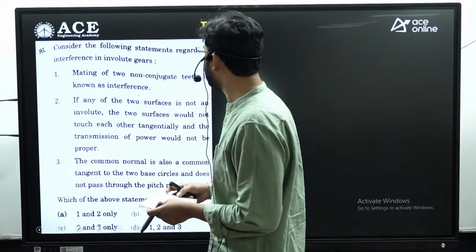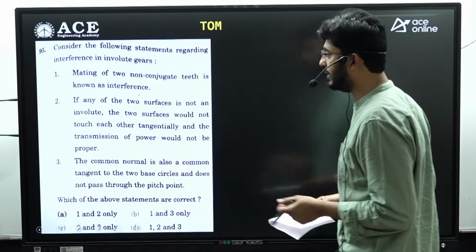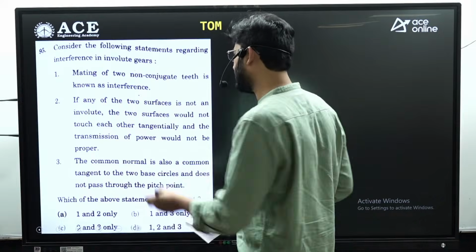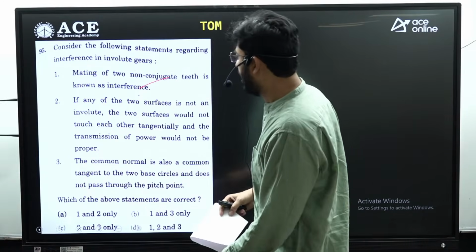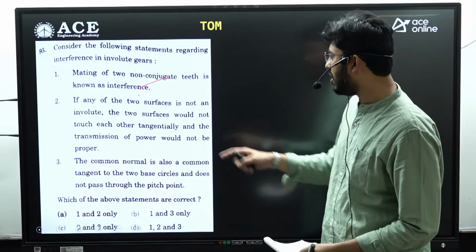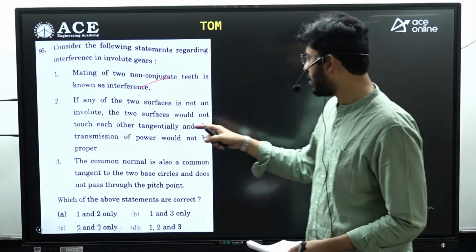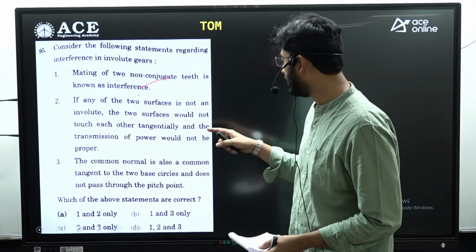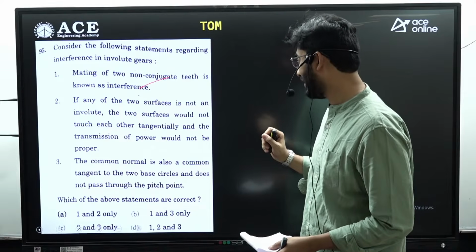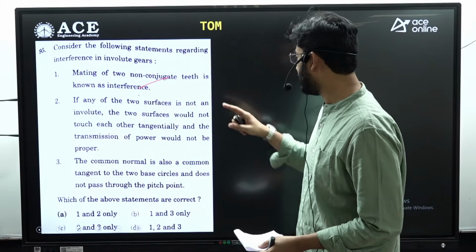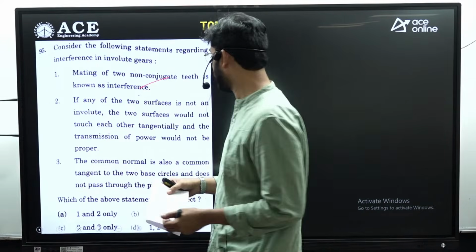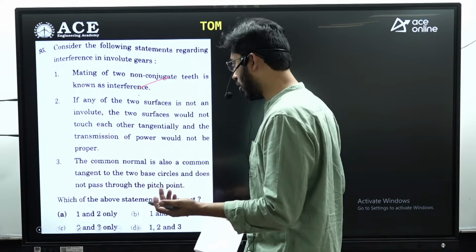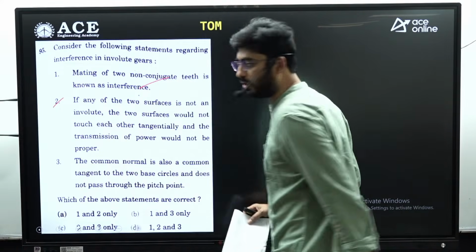Next is, consider the following statements regarding the interference of involute gears. Mating of two non-conjugate teeth is known as interference. Yes, it is a correct answer. If any of the two surfaces is not an involute, the two surfaces would not touch each other tangentially, and the transmission of power would not take place properly. If it is non-involute, transmission of power is going to be compromised. So even this statement is correct.